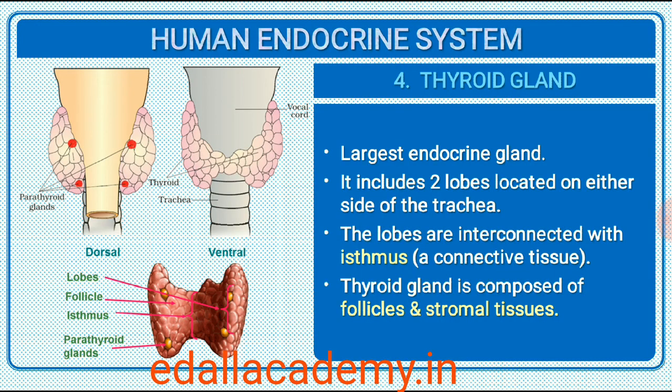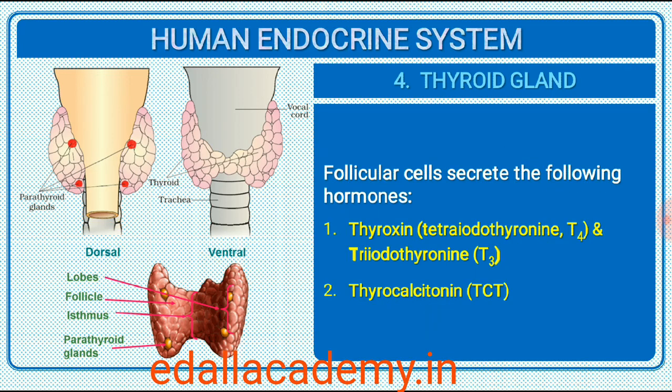22.2.4 Thyroid gland. The thyroid gland is composed of two lobes which are located on either side of the trachea. Both the lobes are interconnected with a thin flap of connective tissue called isthmus. The thyroid gland is composed of follicles and stromal tissues. Each thyroid follicle is composed of follicular cells, enclosing a cavity. These follicular cells synthesize two hormones, tetraiodothyronine or thyroxine, T4, and triiodothyronine, T3.